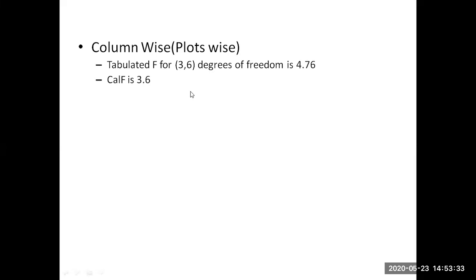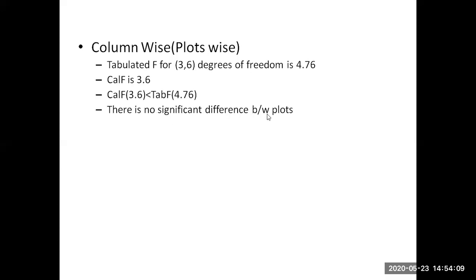If you compare these, what conclusion are you going to get? Calculated F is less than tabulated F. That means column wise, that means plots wise, there is no significant difference. Plots wise, they are getting equal production. Since calculated F is less than tabulated F, there is no significant difference between the plots. Similarly, row wise, that means fertilizer wise, is there any significant difference in the fertilizers?